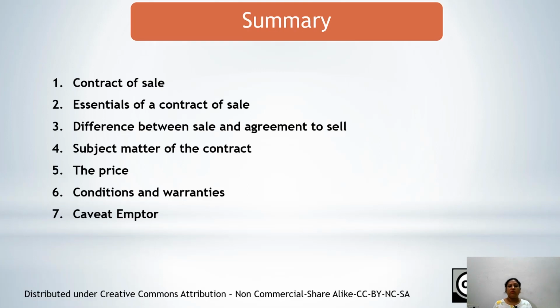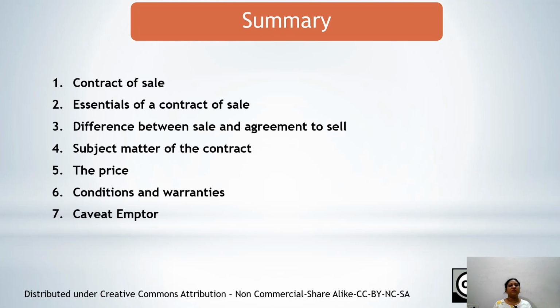So up to this, we have come to the end of this topic. In this, we have covered the contract of sale. We have covered the various essentials of a contract of sale, in which we have discussed there must be goods, there must be price, there must be two parties, etc. Then we have discussed the difference between the sale and agreement to sell, that means how we can differentiate both on various different bases.